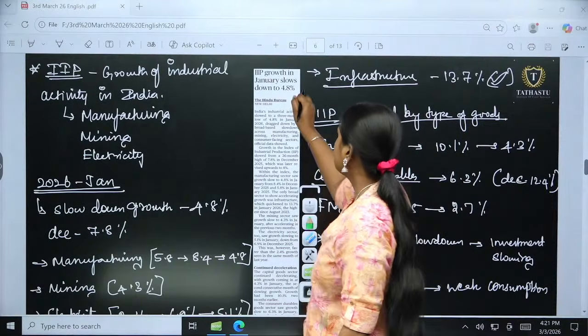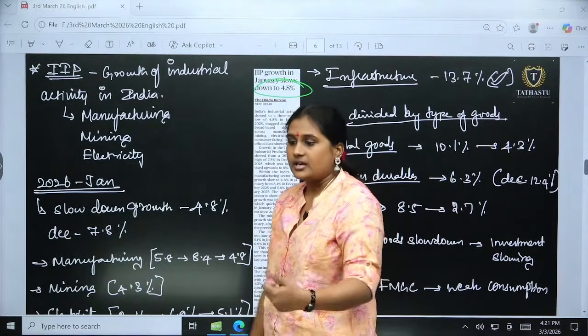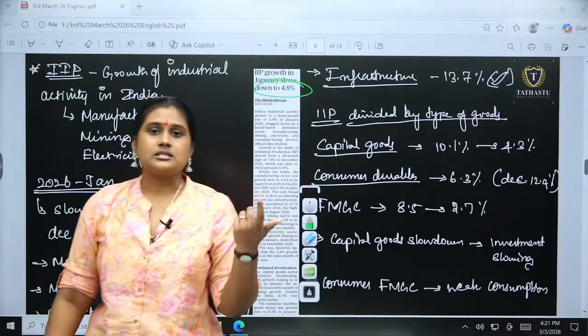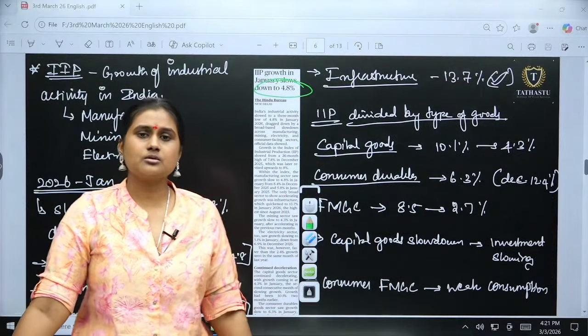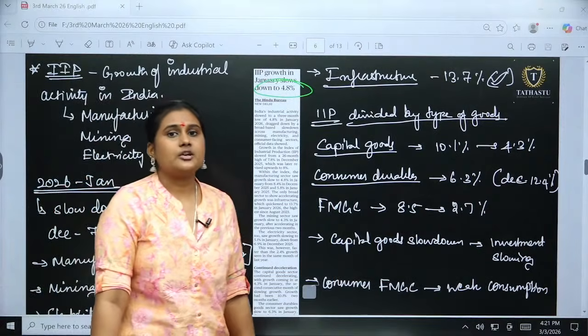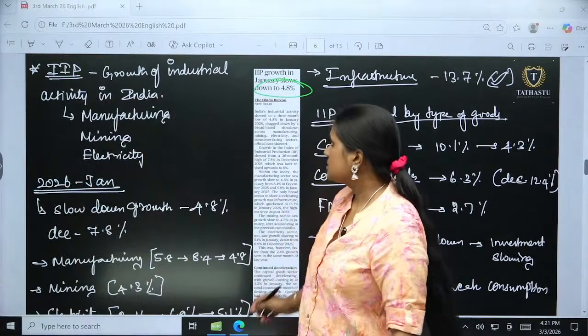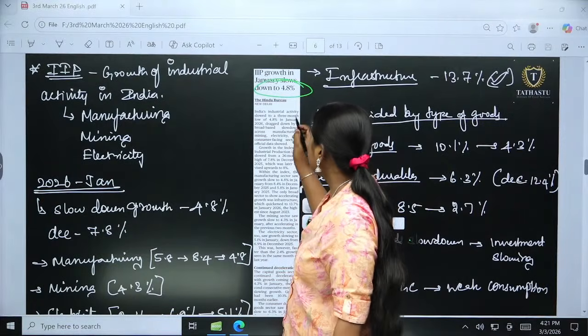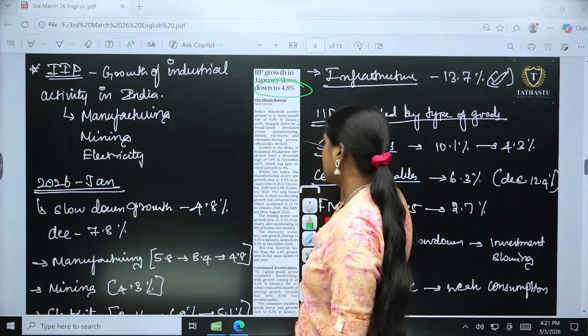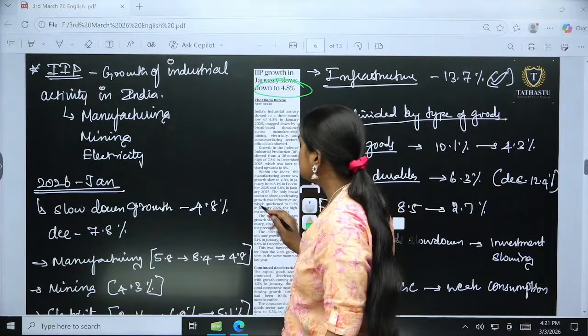This is a very huge concern, where right now we are seeing that consumption has slowed down, and growth has also slowed down in the manufacturing sectors. So we will see what IIP is. IIP is the Index of Industrial Production.